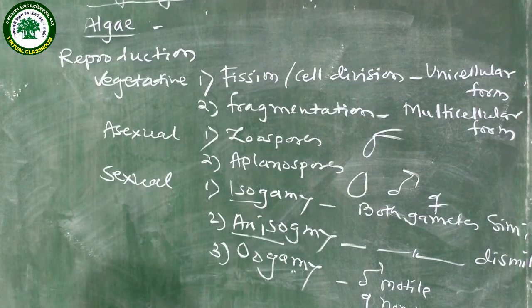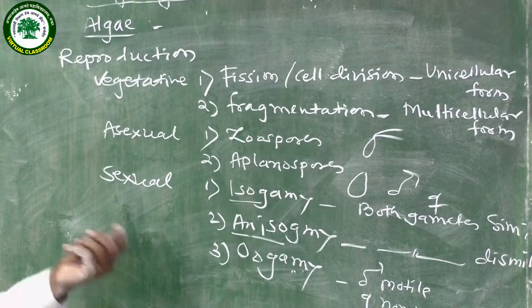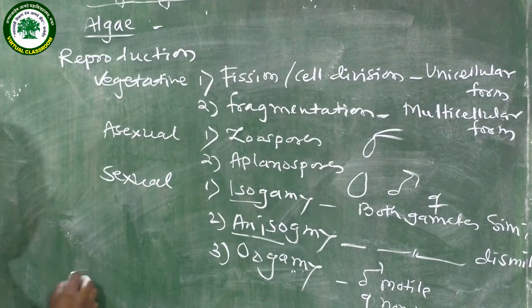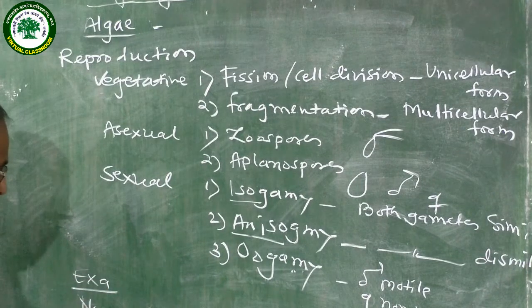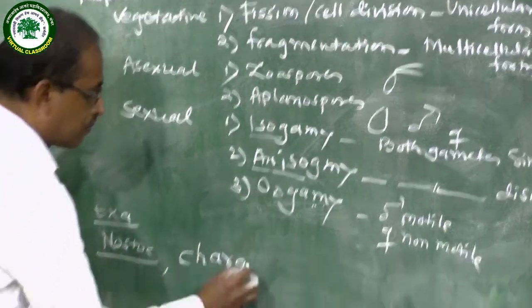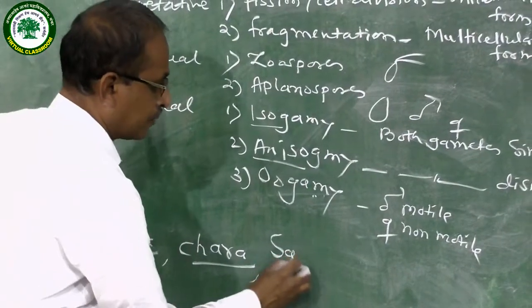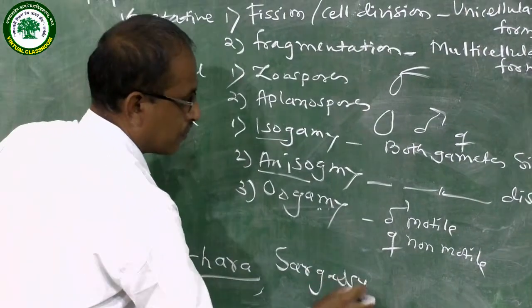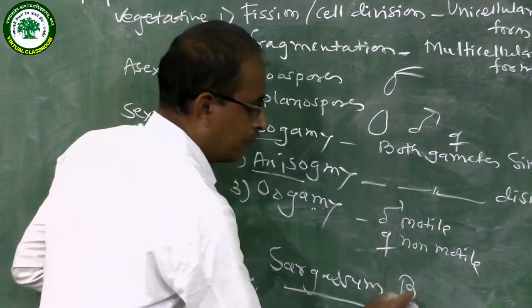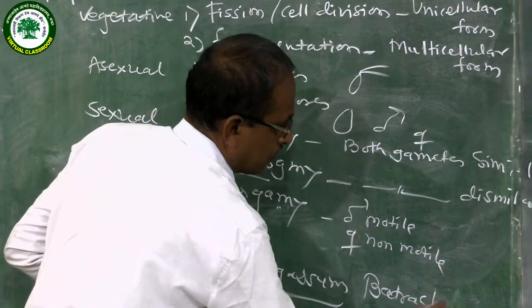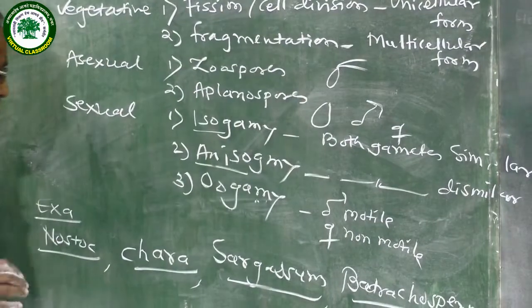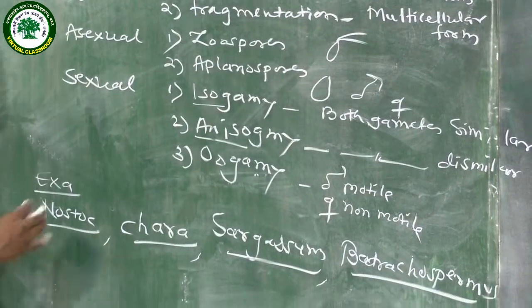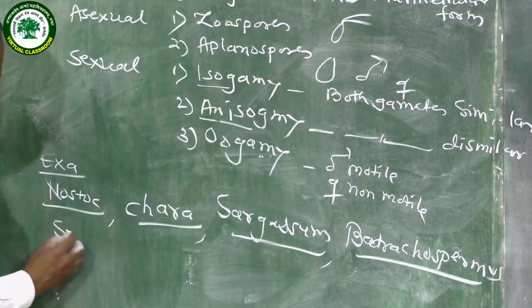Then some examples of algae: Nostoc, then Chara, then Sargassum, then Batrachospermum. There are a number of algae. You know that also Spirogyra.